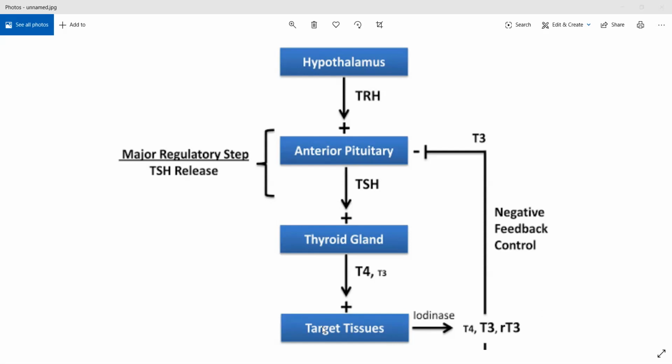If you draw blood from a person, the thyroid hormone you will see slightly higher is T4 rather than T3, because T4 can circulate easily in your blood. T3 is more metabolically active, and whenever T4 goes to a target tissue, T4 is converted into T3.